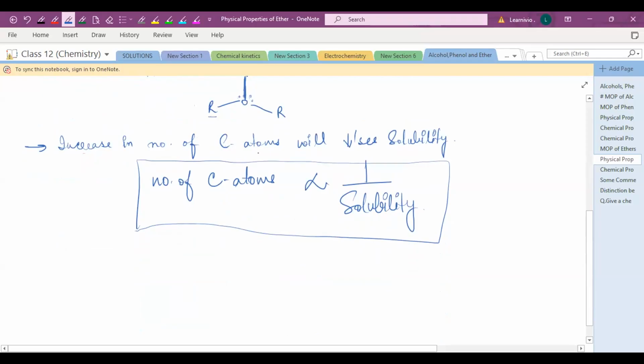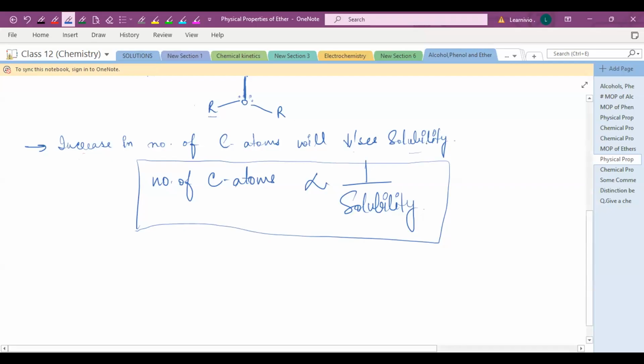Increase in the number of carbon atoms will decrease the solubility. If you increase the number of carbon atoms, then the solubility will decrease. So the number of carbon atoms has an inverse relationship with solubility. If you increase the carbon atoms, the solubility decreases, and vice versa.